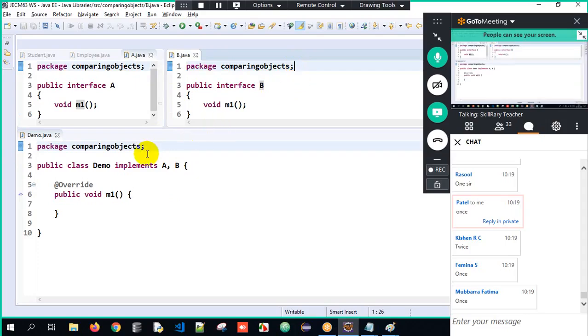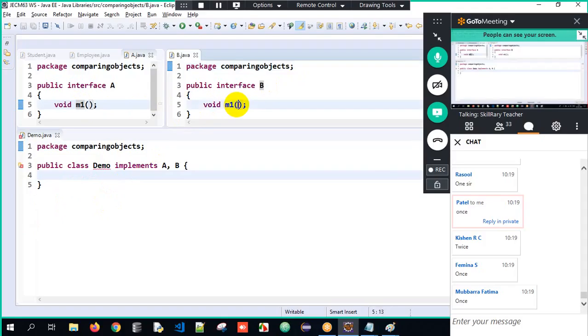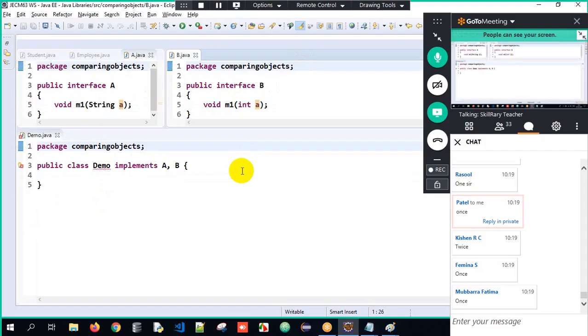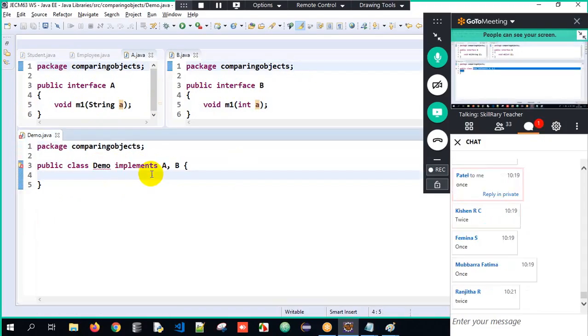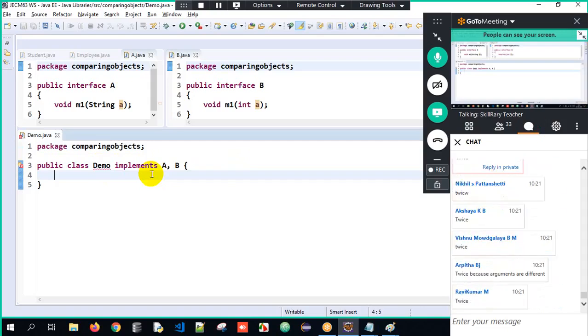Perfect. Similarly, now, the last question for the day. See here, M1, I will write it as int, and here I will write it as string A. Now tell me, I have two interfaces, A and B. I have two M1 methods. Now when a class is implementing multiple interfaces, should I override M1 method once or twice? I want answers from everyone. Once or twice. That's it.